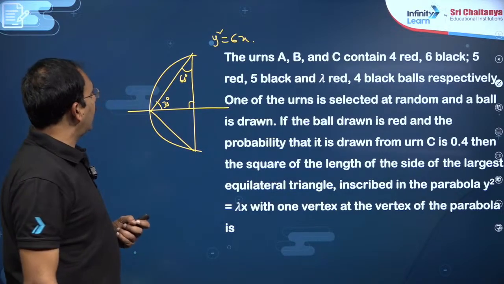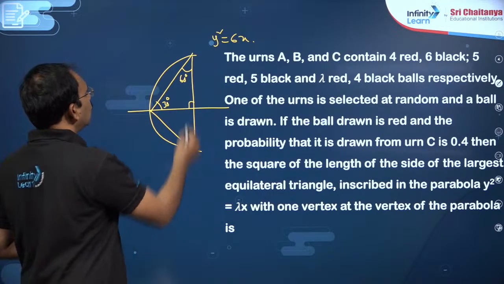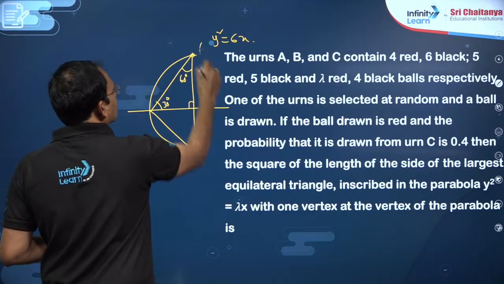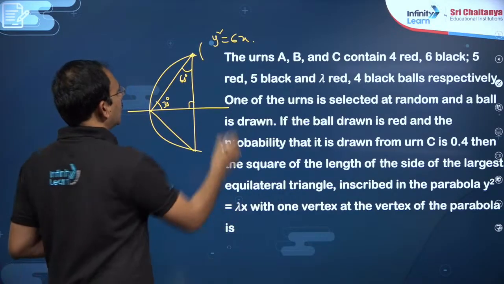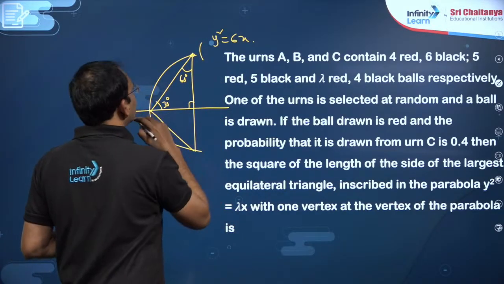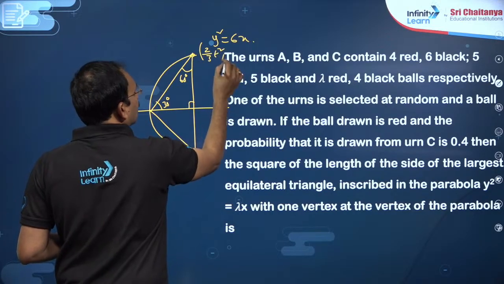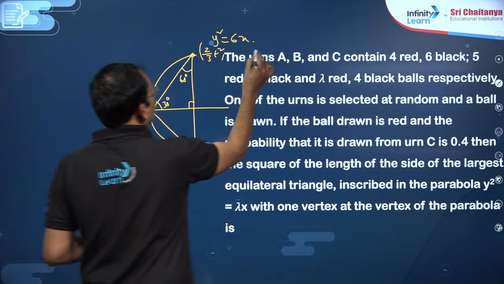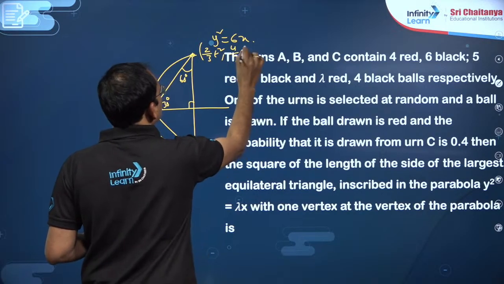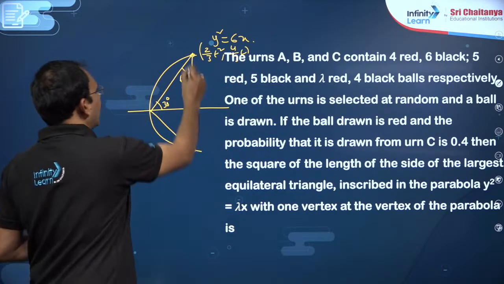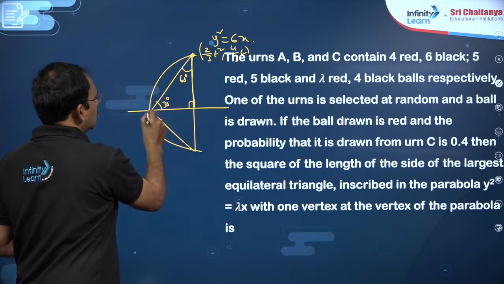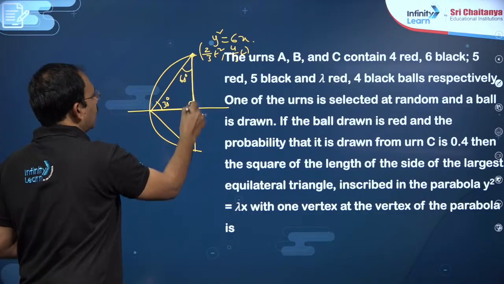So, y square is equal to 6x means you can take one of the points as at square comma 2at. 4a is 6. So, a is 6 by 4, that is 3 by 2. at square comma 2at, that is 3 by 2 t square comma 3t. So, you can find this point, my dear friends. This is x coordinate, this is y coordinate.